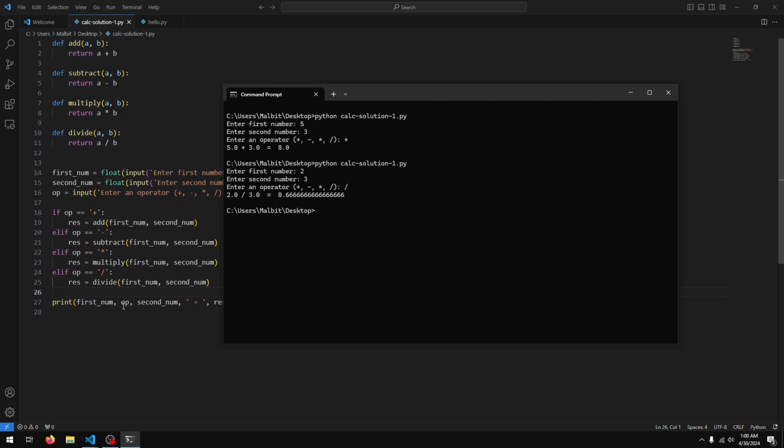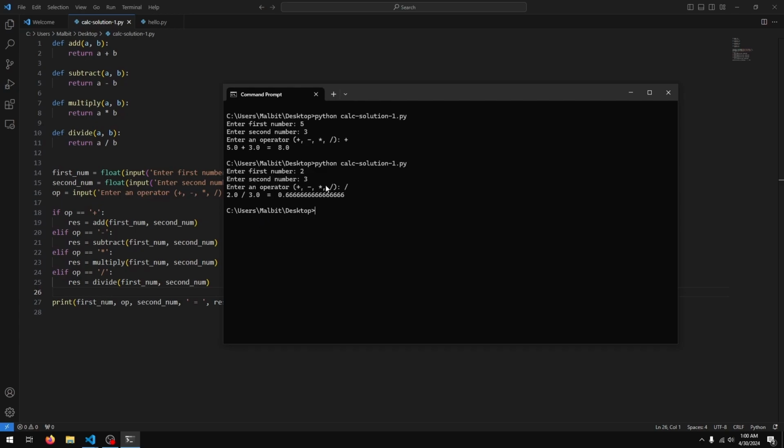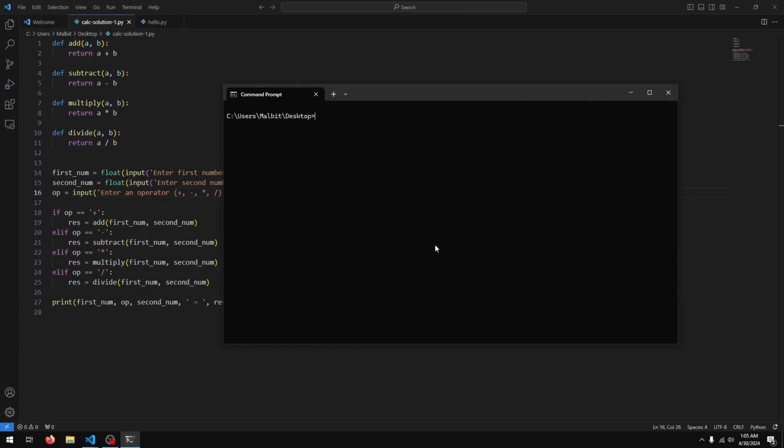The next challenge in this series is to make it so that the program keeps running until the user enters -1 for the operator. So if I run my script here, you can see it says enter an operator plus minus whatever or -1 to exit. I've also moved the operator to be the first thing that the program asks you for.